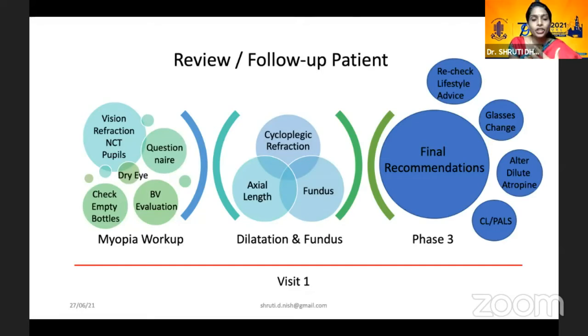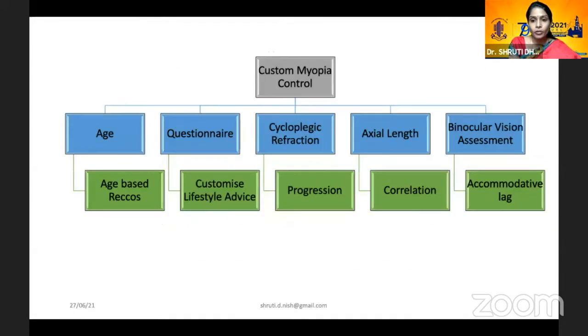How about a review or a follow-up patient? Now, if it's a follow-up patient, I do the myopia workup immediately on coming along with the vision refraction, and then we do the dilatation fundus and the axial length, and then go on to the final recommendation. So all of this is done in one visit for a follow-up patient. So this makes it easier in follow-up visits.